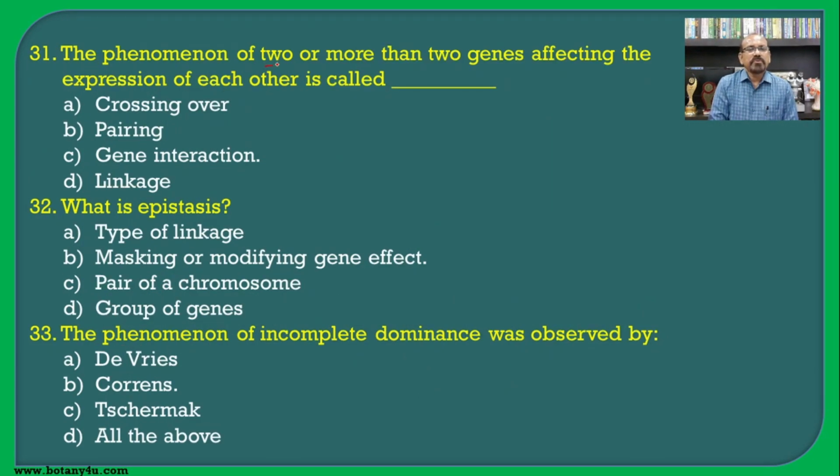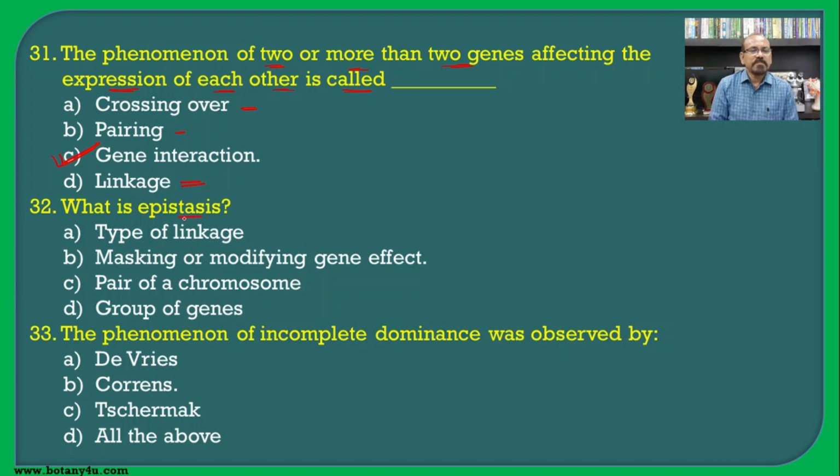The phenomenon of two or more genes affecting the expression of each other is called as... Whenever there is any masking effect or the complementary or the supplementary effect of the genes, such a type of interaction is known as gene interaction. Crossing over is a different process, linkage is also a different process, and pairing is also a different process.